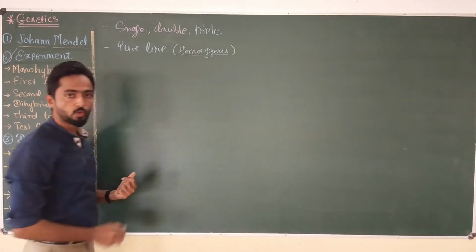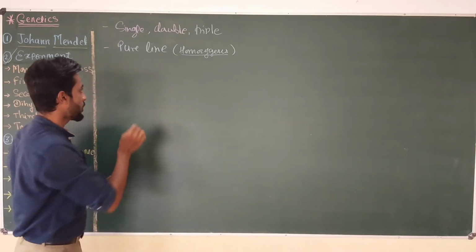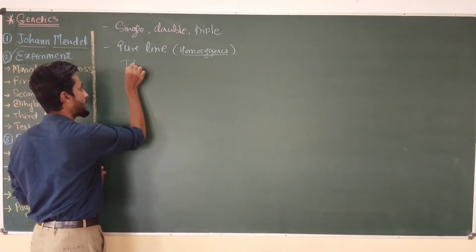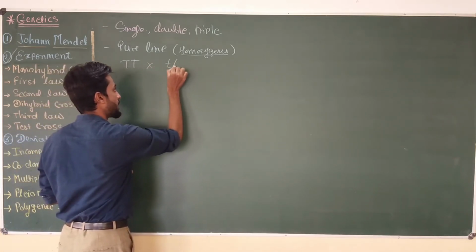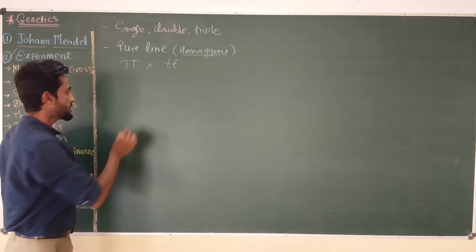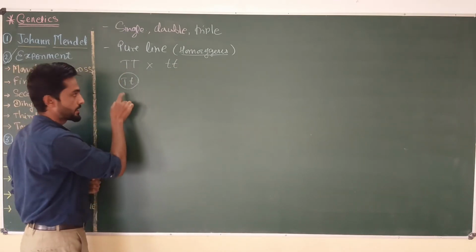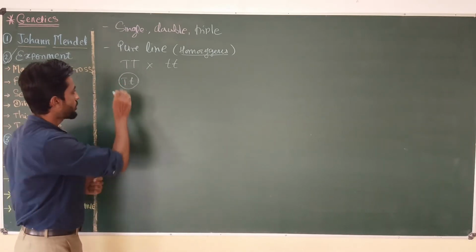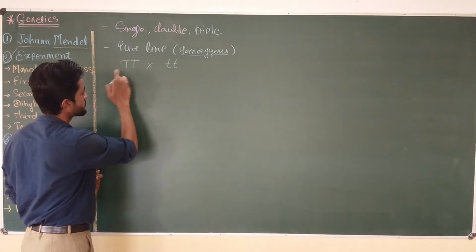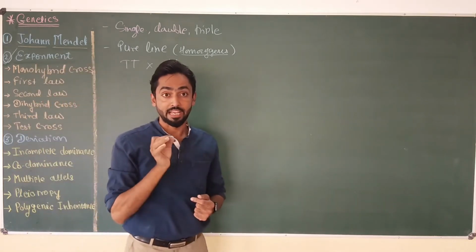If he wanted to cross a tall plant with a dwarf plant, in that case he always used capital T for a tall plant and small t for a dwarf plant. He never considered capital T small t, which is also a tall plant, but it is a heterozygous condition, as a parent plant. Okay, he always used homozygous parents, which is a pure line, in his hybridization experiment.